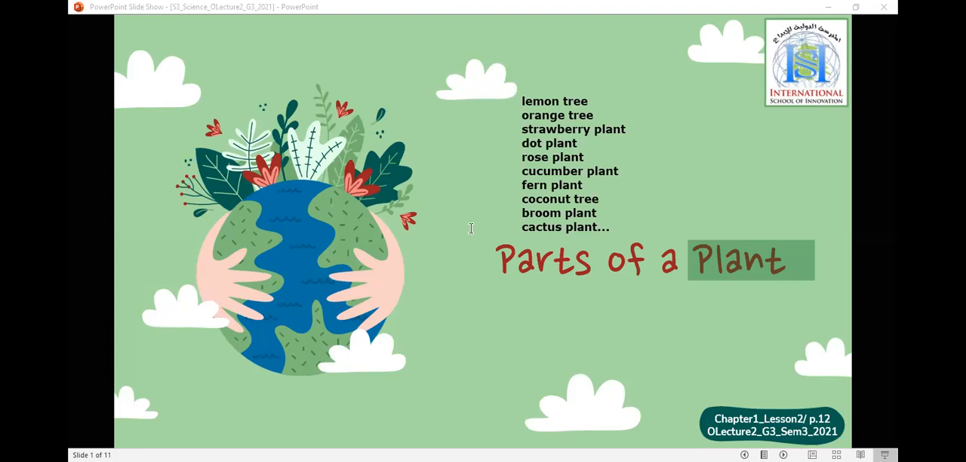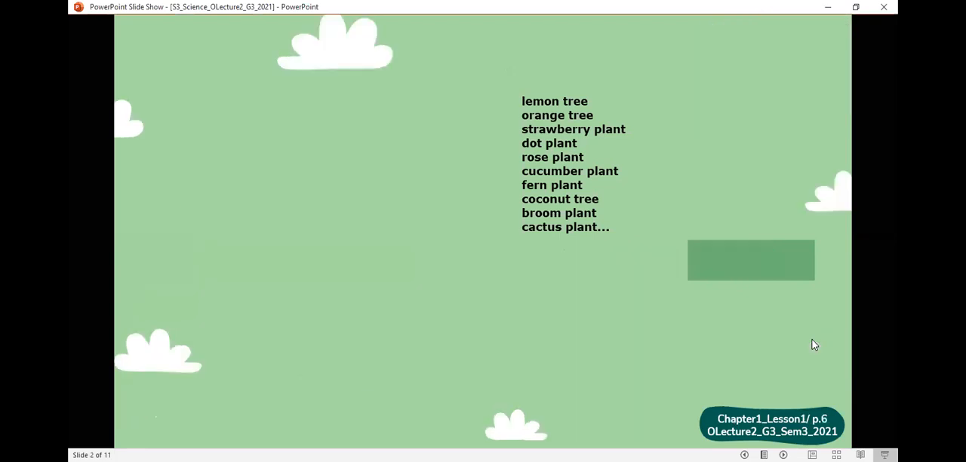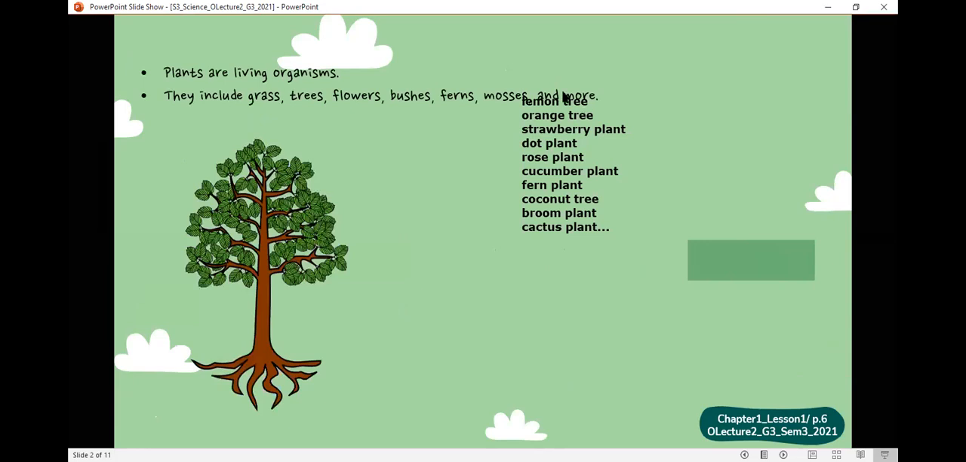2, 3, 4, and 5. Thanks a lot. So all of these are examples of plants, and we still have many more. Excellent job. Super proud of you. All of these plants share parts. They have parts. Let's take, for example, this tree.